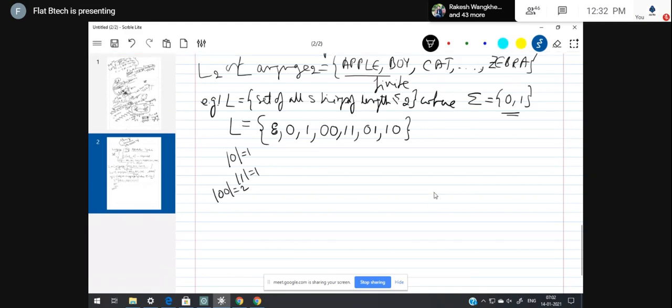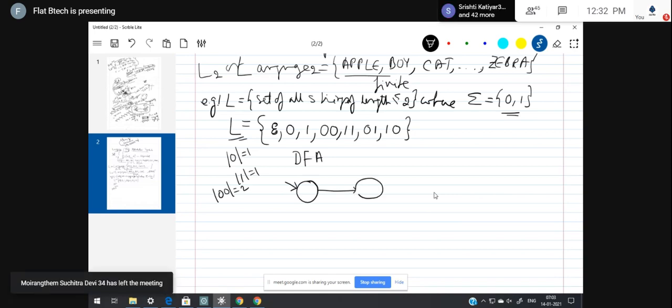So I'm going to draw the DFA of this language L. In the case of deterministic finite automata, you need to have only one initial state. It's like a state diagram which we have already learned in the last semester.